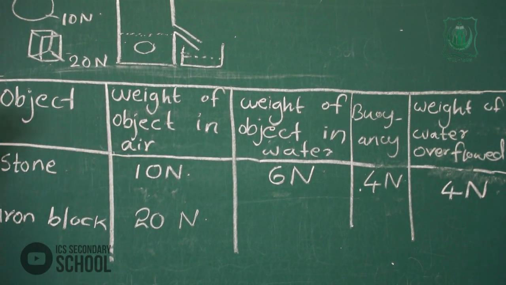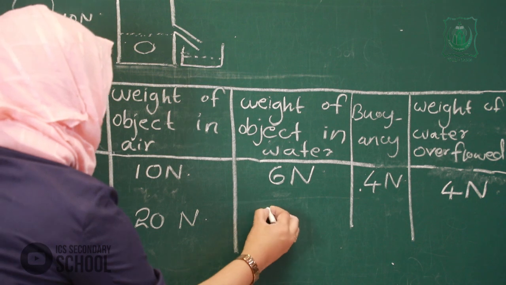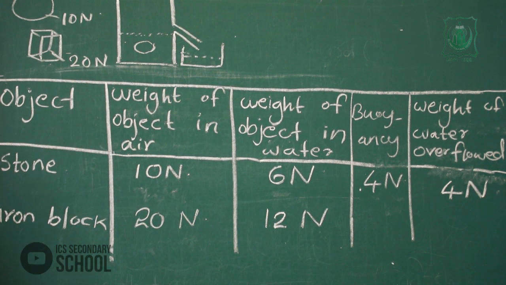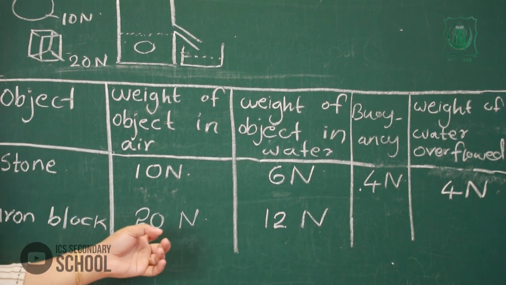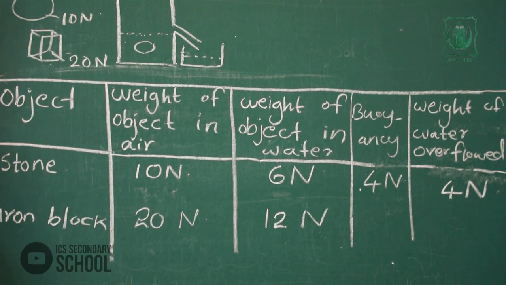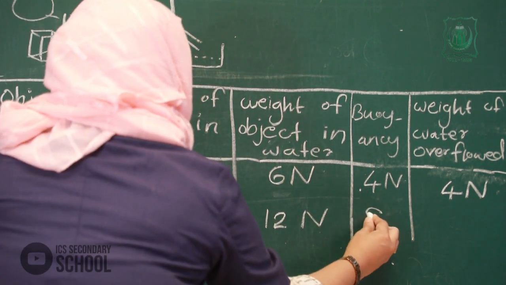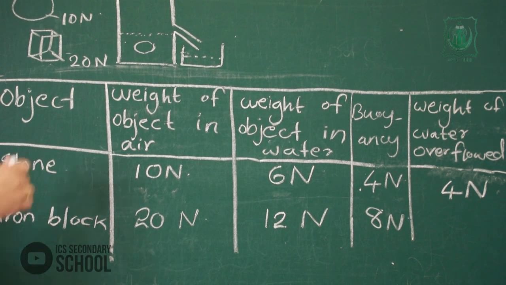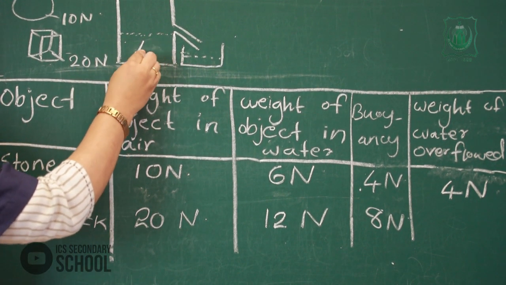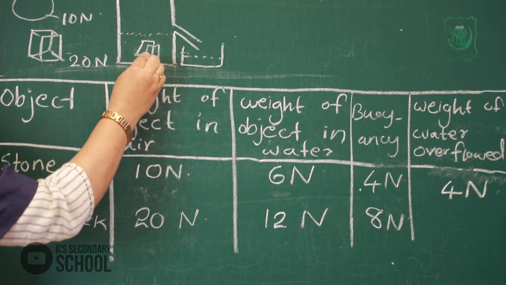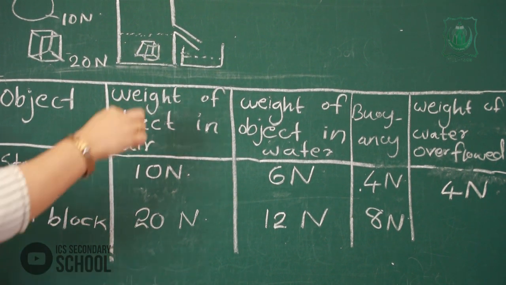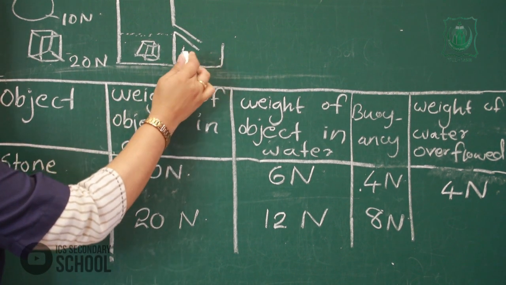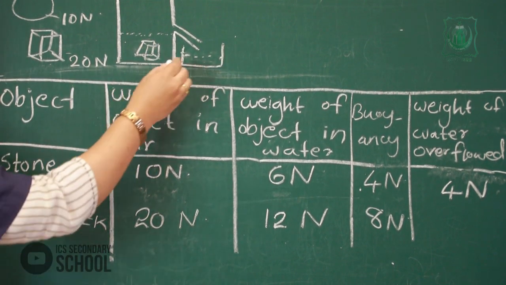Then the weight of iron block in water, I get 12 Newton. Then how to find out buoyancy? 20 minus 12 is 8 Newton. When we place the iron block into this overflowing jar, that time also water overflowed into another jar.